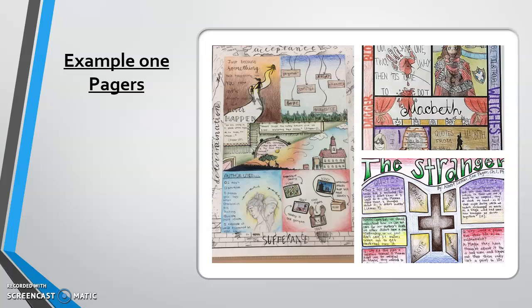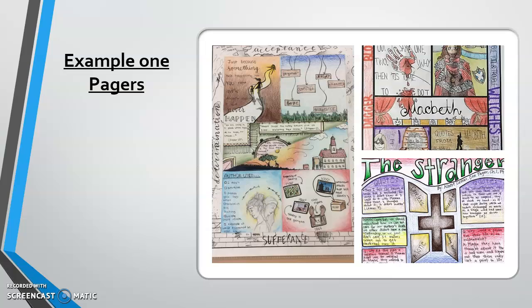So you can do it on paper if you want, or if you have another application that you feel like could work even better, you can email me and ask if it'll work, and if it works, I'll give you the thumbs up, and if it's something that we want to avoid, I'll let you know that. But really, all you're going to need to do is do it on paper. I think that would be the easiest way. Take a picture of it and then upload it into Canvas.